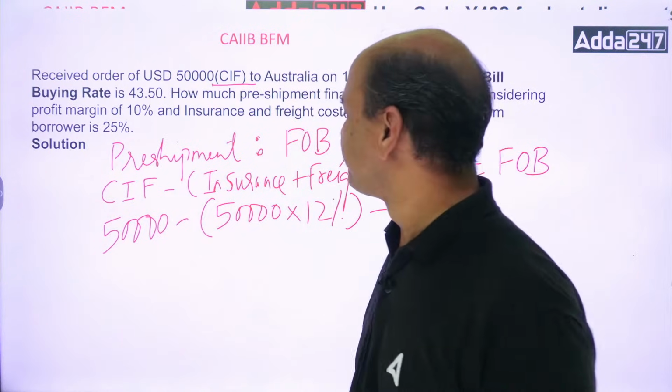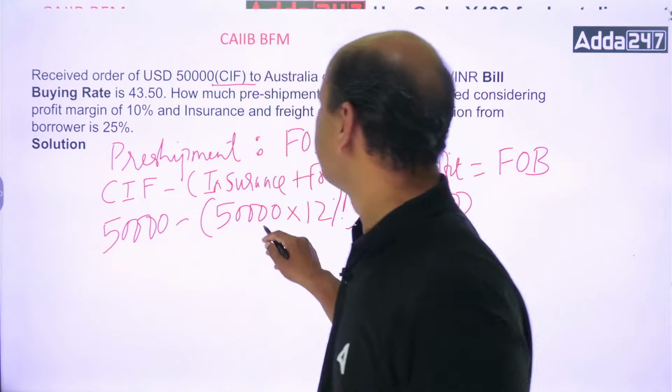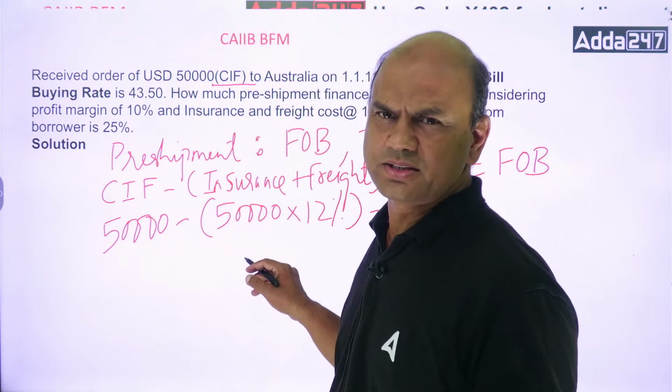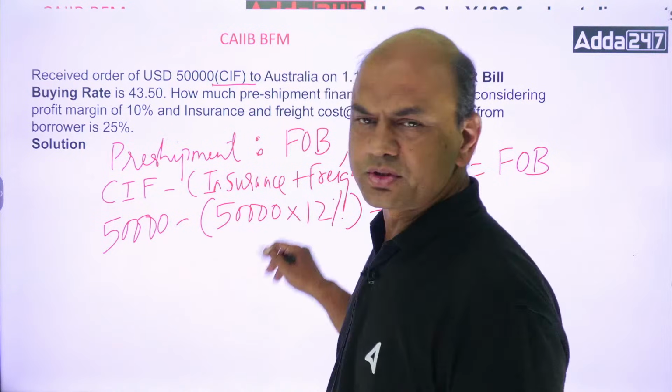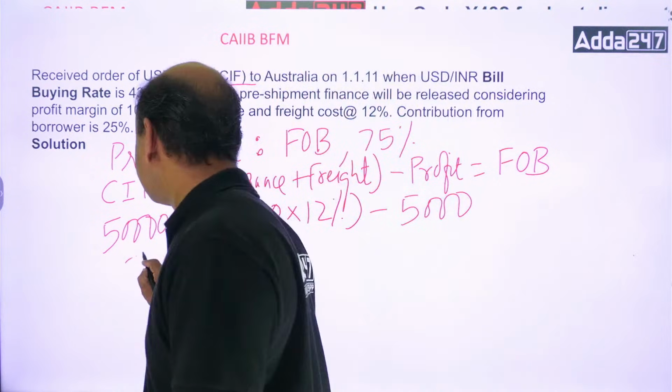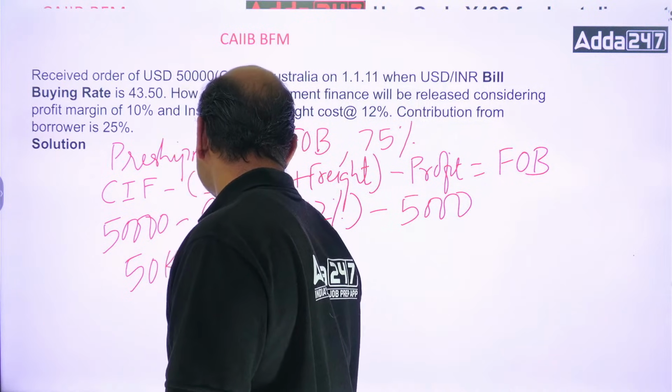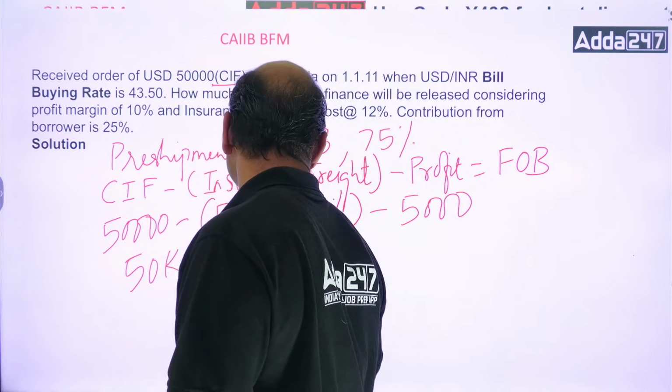Now get the answer. 50,000 into 12% is 6,000. So 50,000 minus 6,000 minus 5,000.